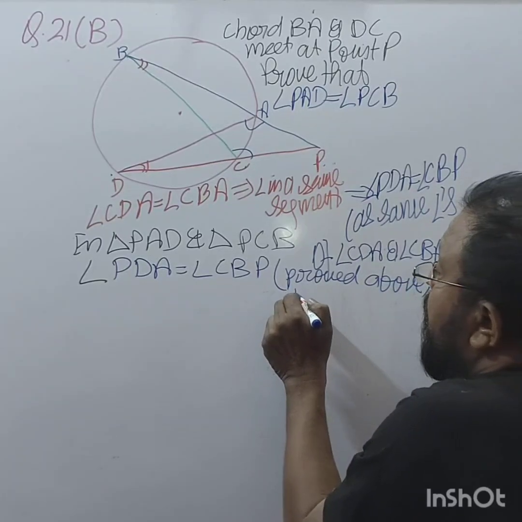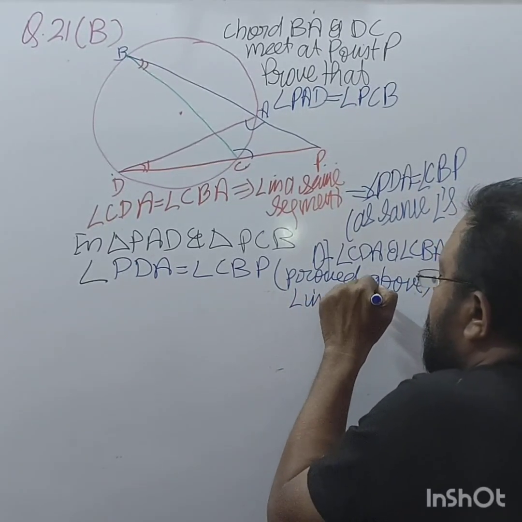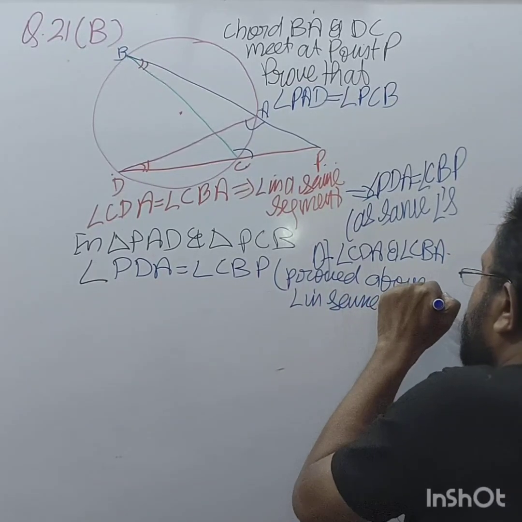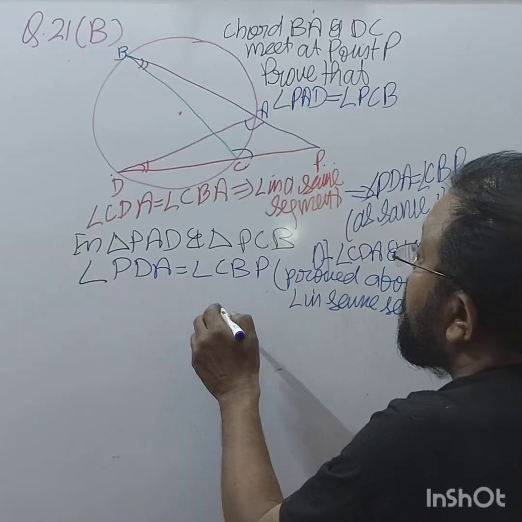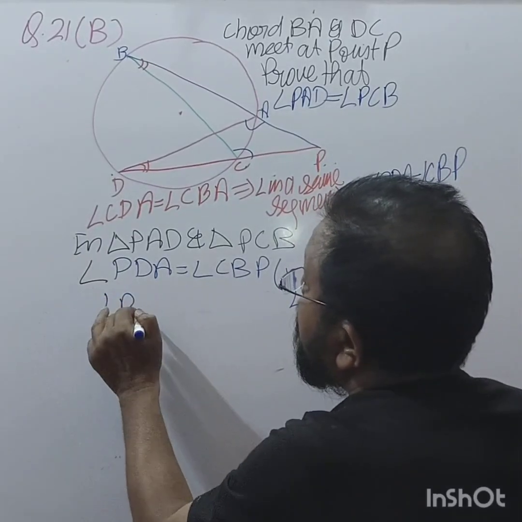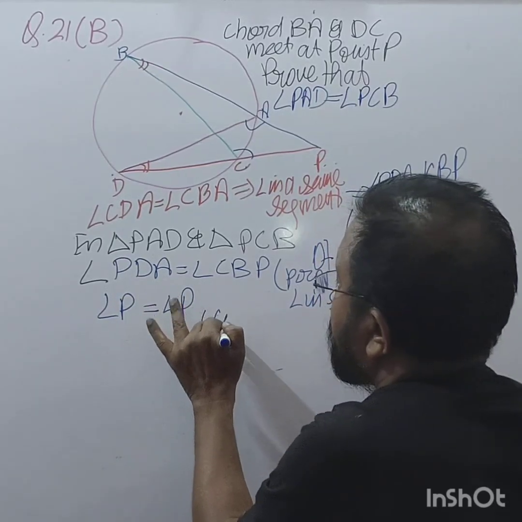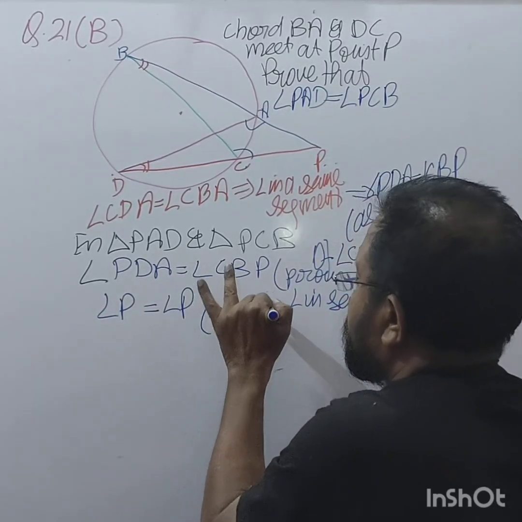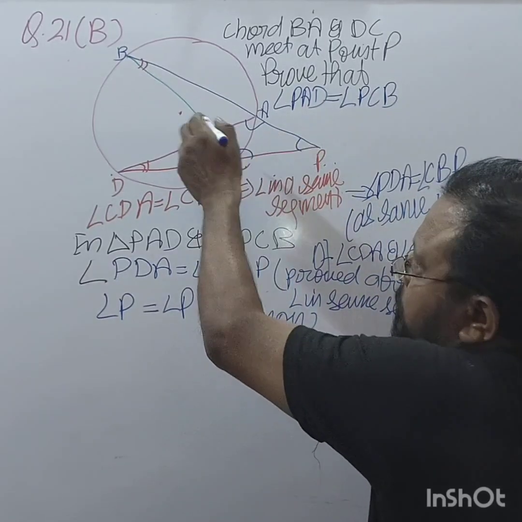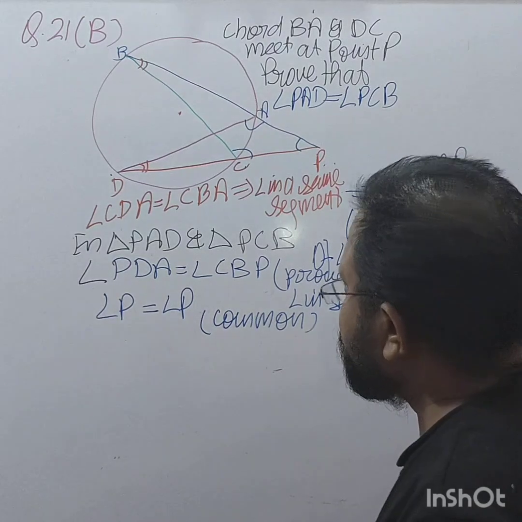Or angle in the same segment. Angle in the same segment, right? And angle P is equal to angle P, that is common. Both are having this angle common, right? So what happens?